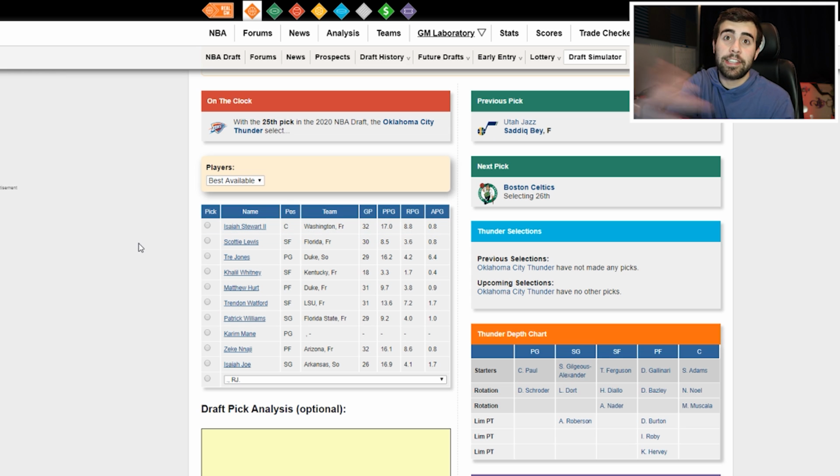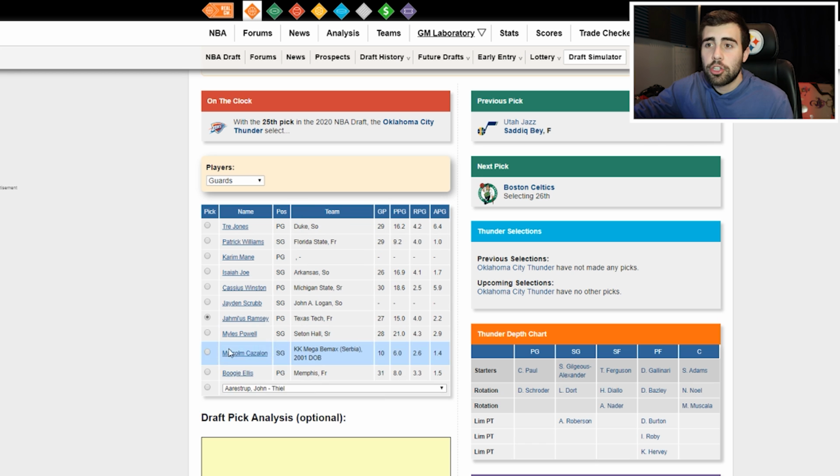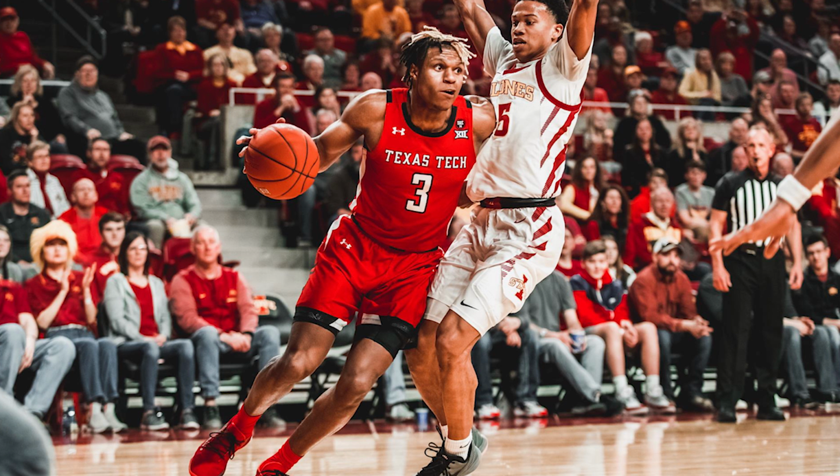So the Nuggets just selected with Houston's pick from that 4-team trade that went down in the middle of the year. But now the Thunder are going to be selecting the 25th pick in this draft, and that was from the Jerami Grant trade that happened in the 2019 offseason. So I'm going to have them selecting Jahmi'us Ramsey, who's pretty much a wing player out of Texas Tech. He's 6'4", 195 right now. He'll be about 19 when he's drafted, whenever that is. But he was a really solid player for Texas Tech.